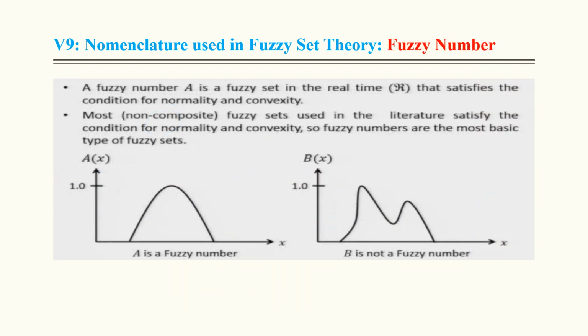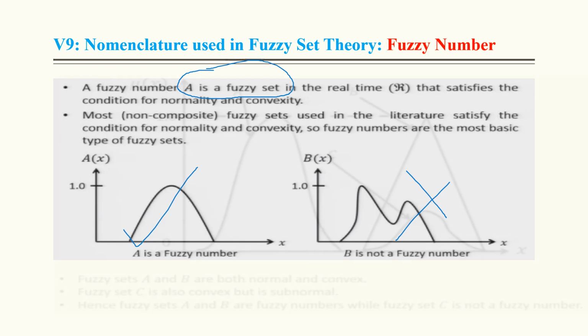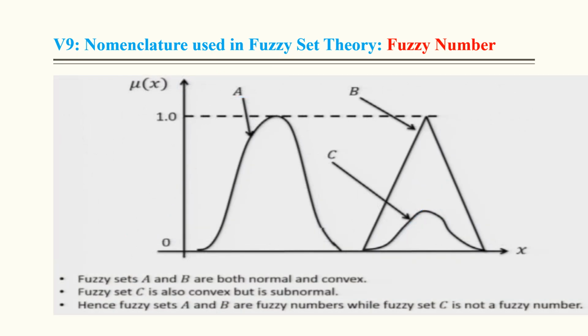Now fuzzy number, this is the part on fuzzy numbers. A fuzzy number A is a fuzzy set, so whatever is a fuzzy number must be a fuzzy set on the real line that satisfies the conditions of normality and convexity. This is not a case of convexity, therefore this is not a fuzzy number. This is a fuzzy number, right? And this is also a fuzzy number.